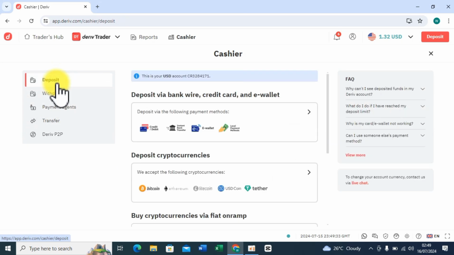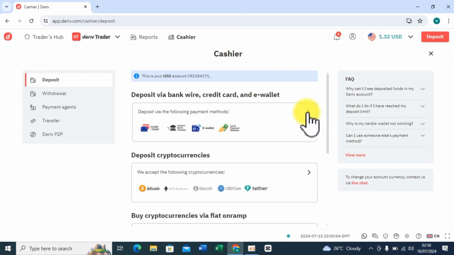If I come to deposits, you will be shown the different deposit methods. The same applies to withdrawals. You can see they are saying deposit via bank wire, credit card, and e-wallet. Deposit via the following payment methods: credit card, instant bank transfer, e-wallet, local payment methods. Now, today's video is about mobile money. So where are you going to find it? You go here to local payment methods.